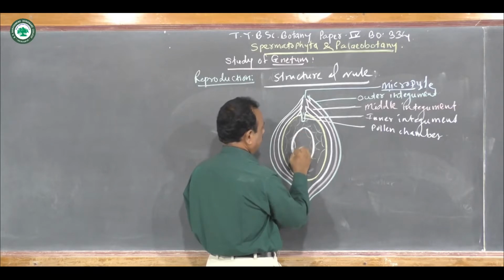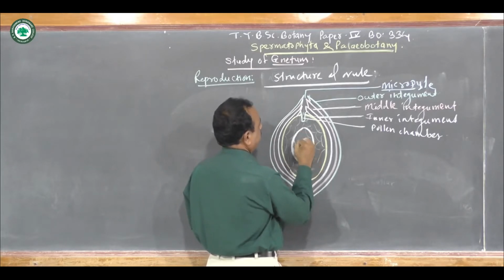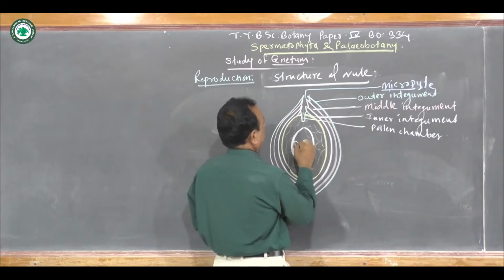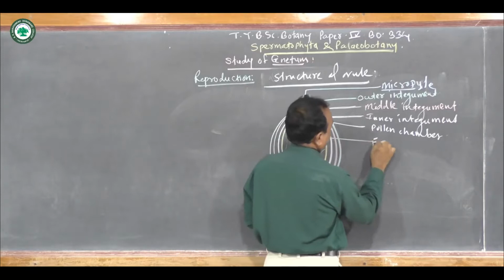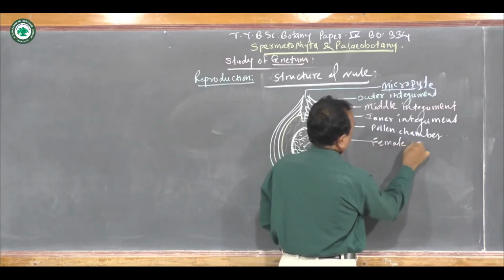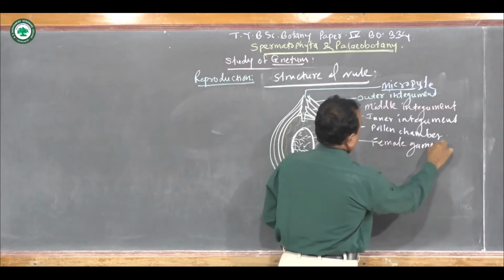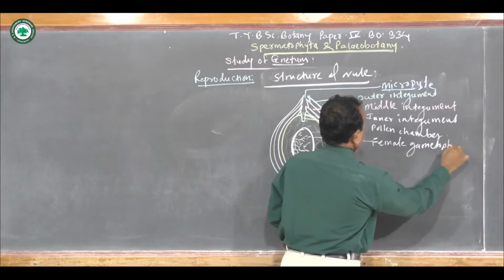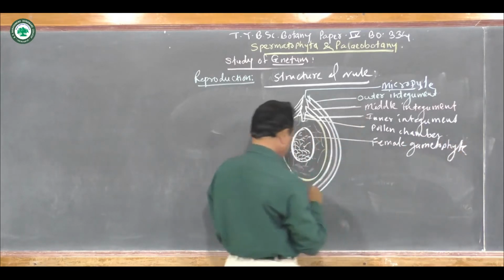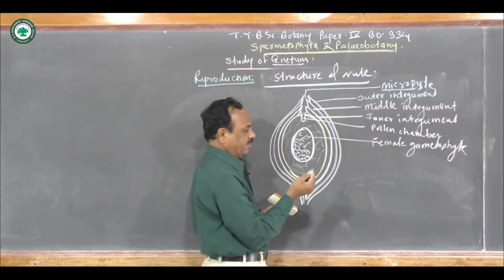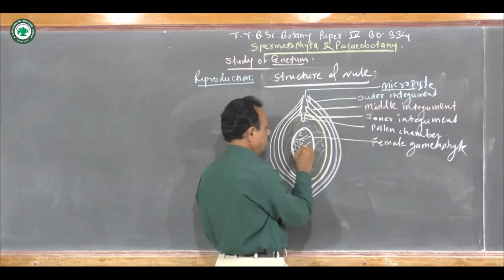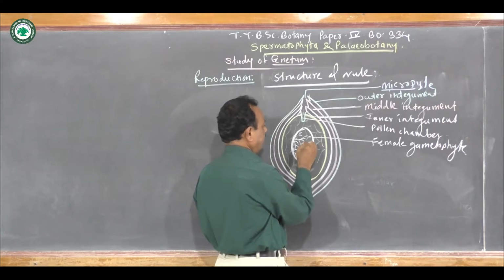So this female gametophyte is present in the center, and later, when the female gametophyte develops, it shows the presence of the egg in the center.